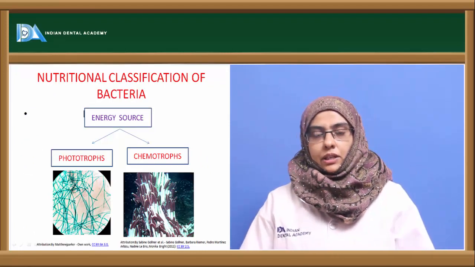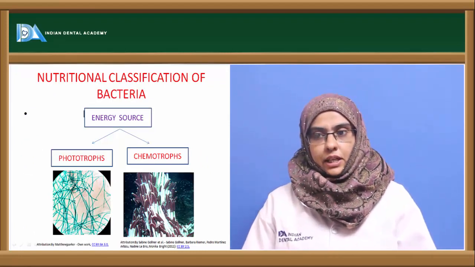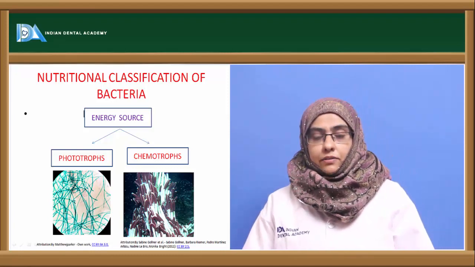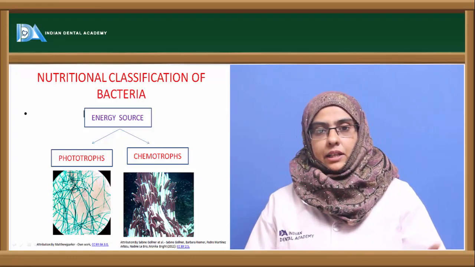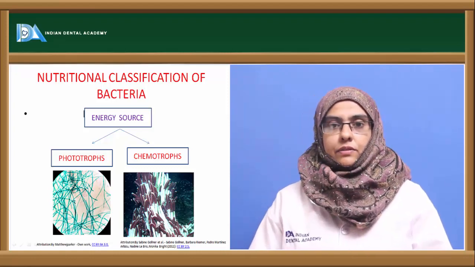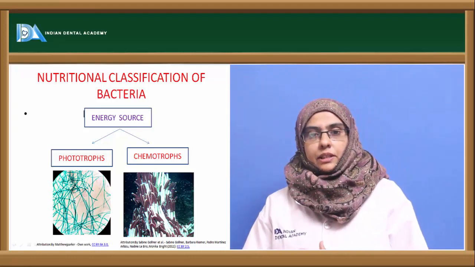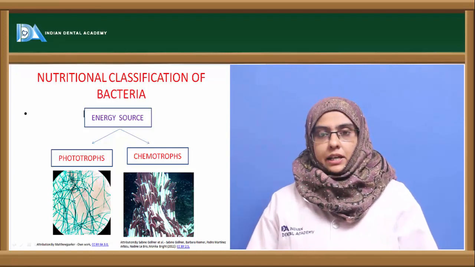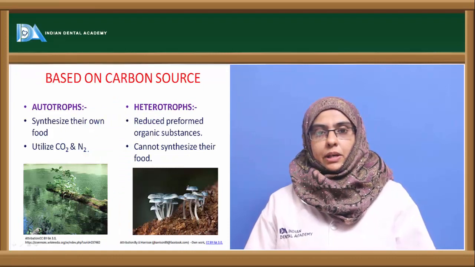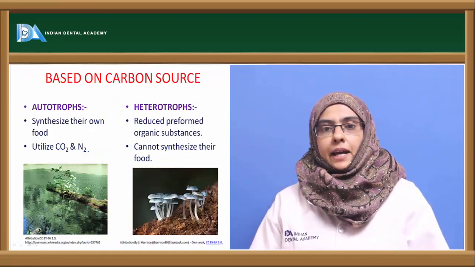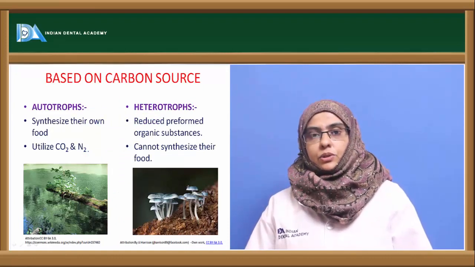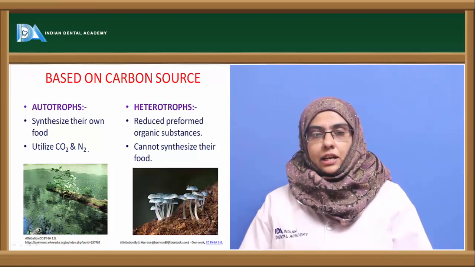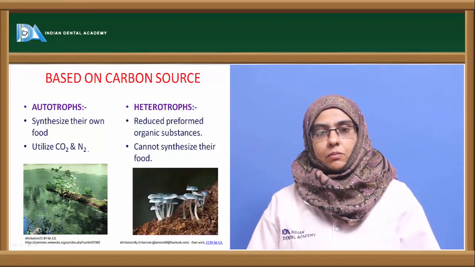So by energy source, you can classify the organism as phototrophs and chemotrophs. Phototrophs are the organisms that require light energy for the synthesis of their food, whereas chemotrophs are the ones that require chemical energies to synthesize their food. Phototrophs help carry out different biogeochemical cycles in the environment, and they have the ability to use light as the source of energy, and they can utilize carbon dioxide and nitrogen to synthesize organic molecules.